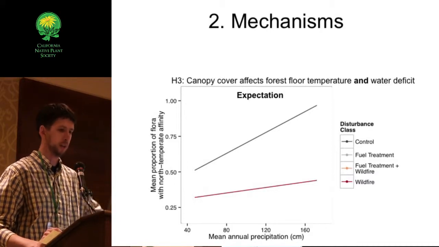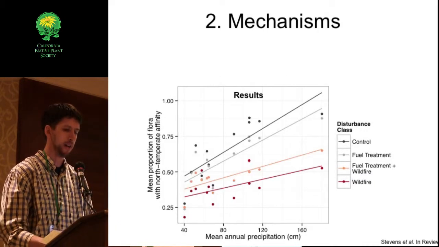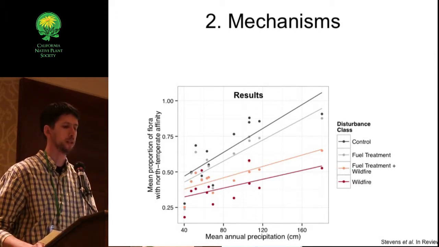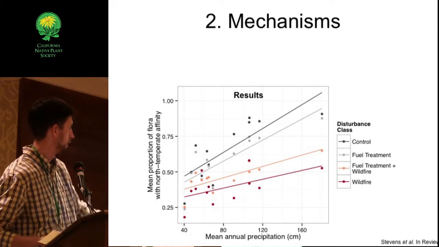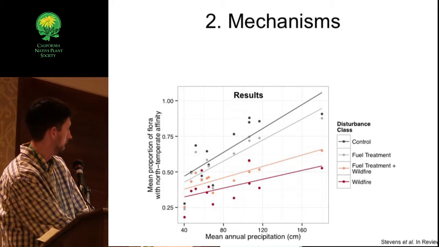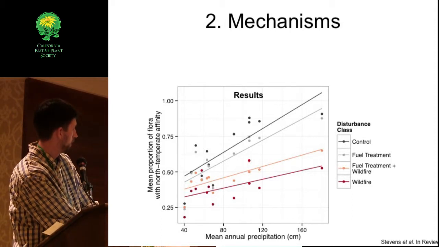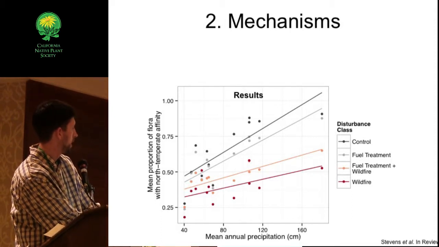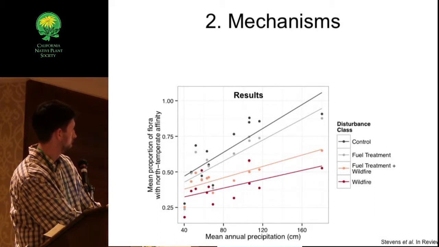When we confront this with the data, we find that it generally supports this third interpretation. I've added all 4 classes on here, and we see that particularly the unburned treatment, the fuels treatments which had some fire, and the control which had no fire, show a much stronger response to precipitation.